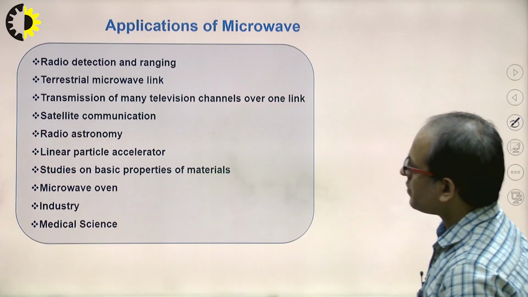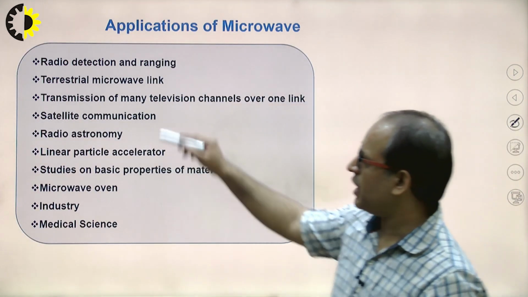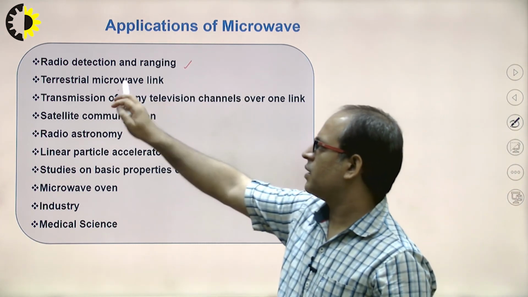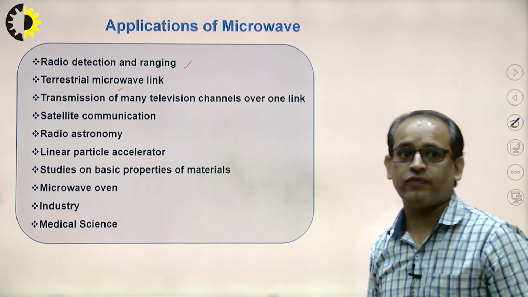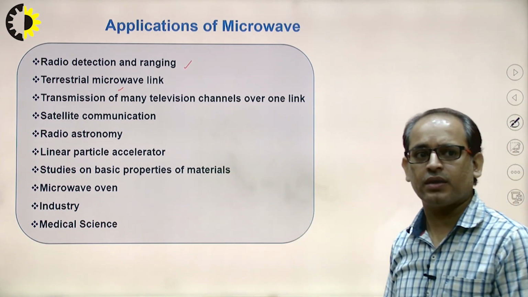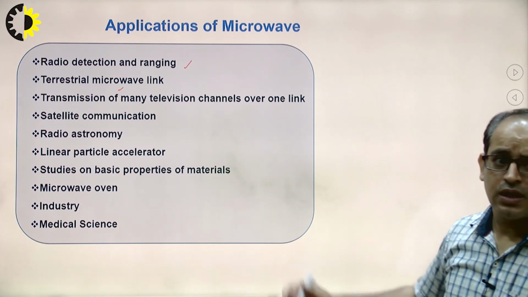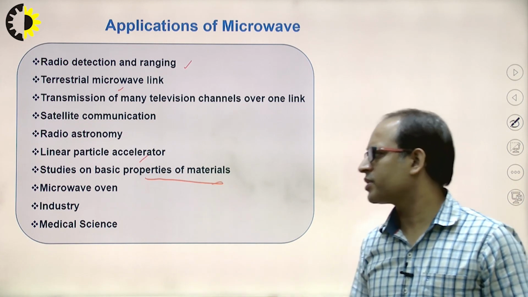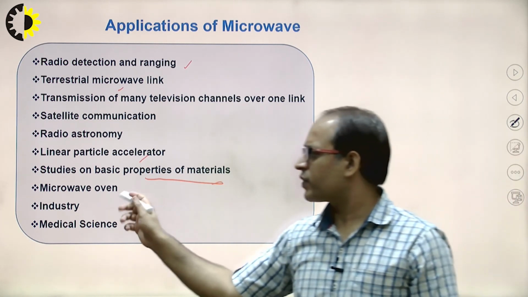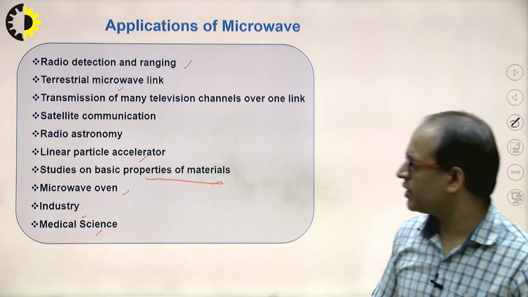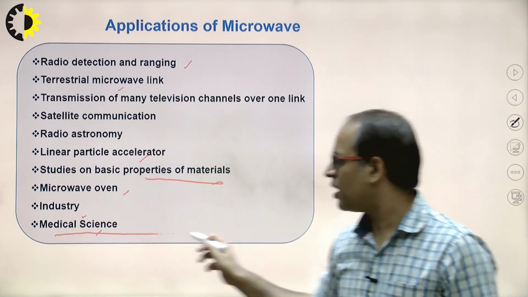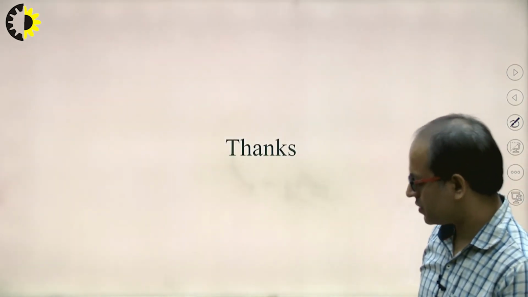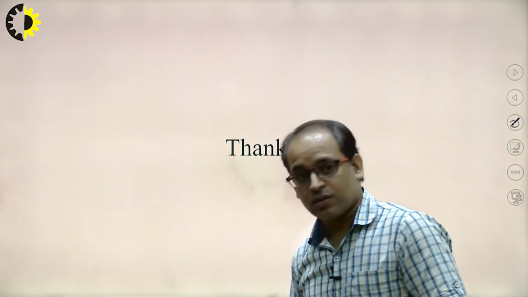Clear? What are the applications? Applications are radio detection and ranging, terrestrial microwave link, transmission of many television signals over one link, satellite communication, radio astronomy, linear particle accelerator, studies on the basic property of materials, microwave ovens, industry, medical science. You have already seen that these are all the applications of microwaves. Thank you.